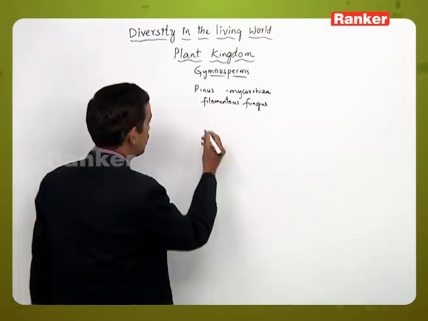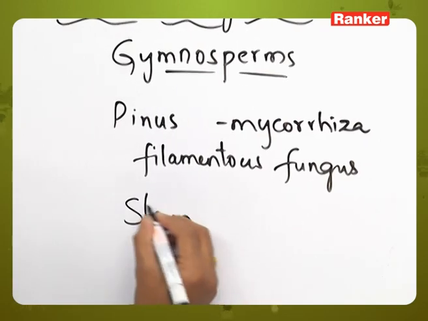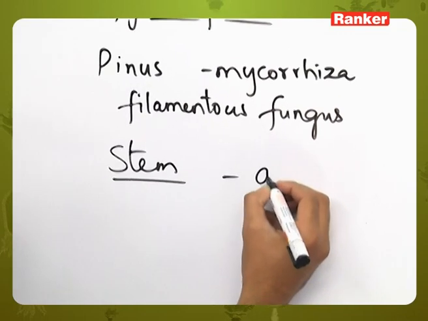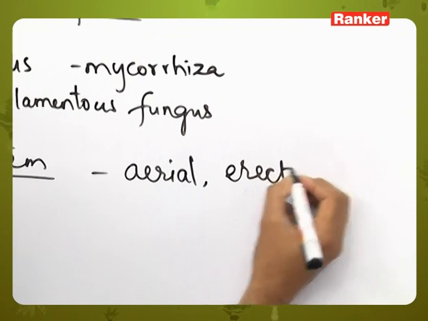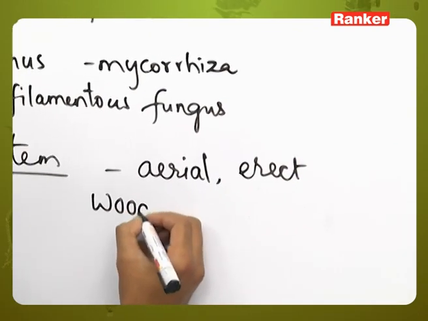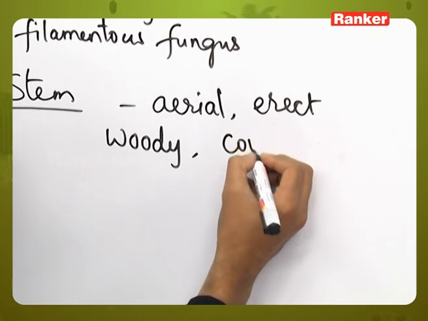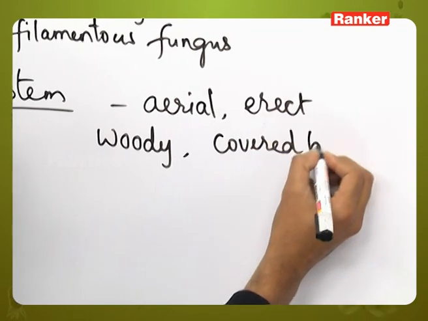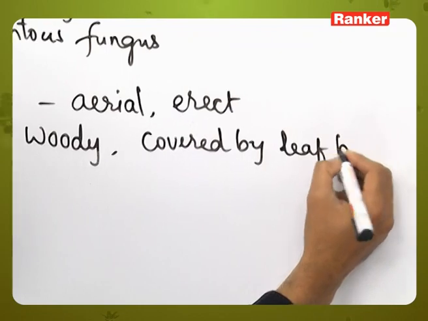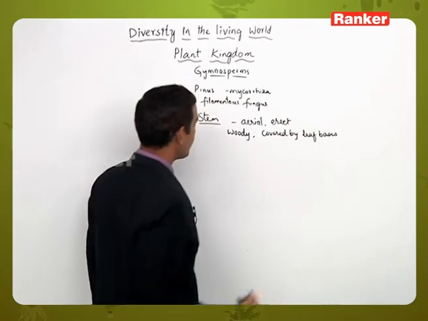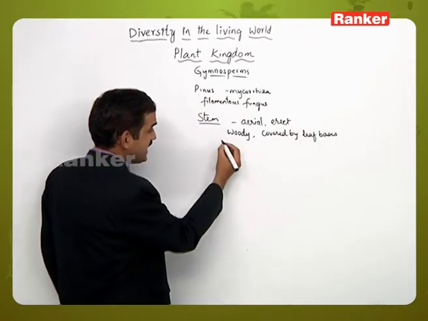Then the stem. The stem is generally aerial, erect, woody in nature, and covered by leaf bases in some of the members, and it is stout.